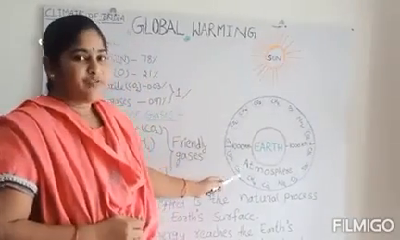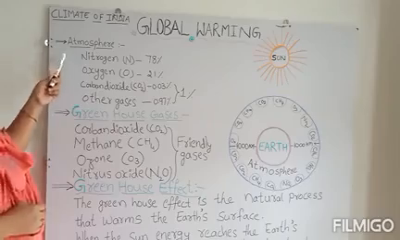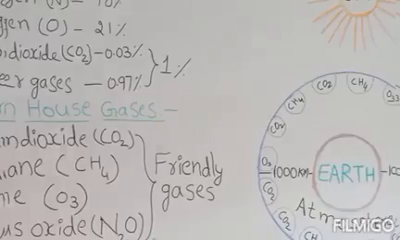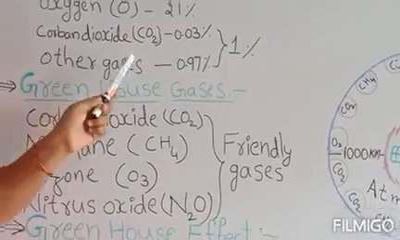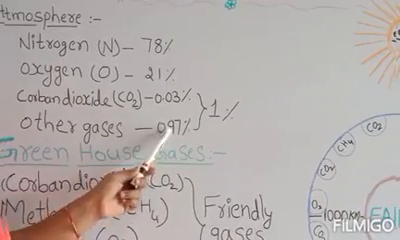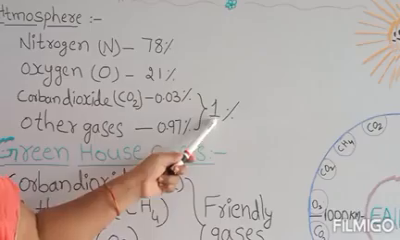In this atmosphere, so many gases are there. Nitrogen is 78%, oxygen is 21%, carbon dioxide is 0.03%, and all other gases, neon, krypton, argon, etc., are 0.97%, including carbon dioxide. All these are just 1%.